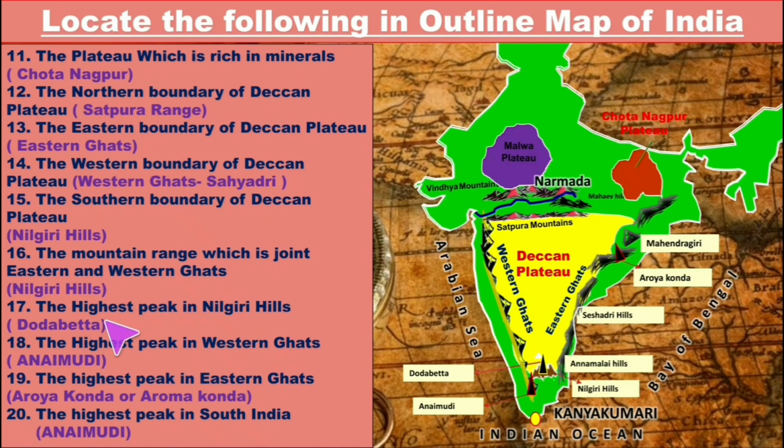The highest peak in Nilgiri hills, that is Dodabeta. This is the location of Dodabeta. The highest peak in Western Ghats, that is Anaimudi, and this is the location of Anaimudi. The highest peak in Eastern Ghats, that is called Arma Konda, and you can see this is the location of Arma Konda. The highest peak in South India, that is Anaimudi, and this is the location of Anaimudi.